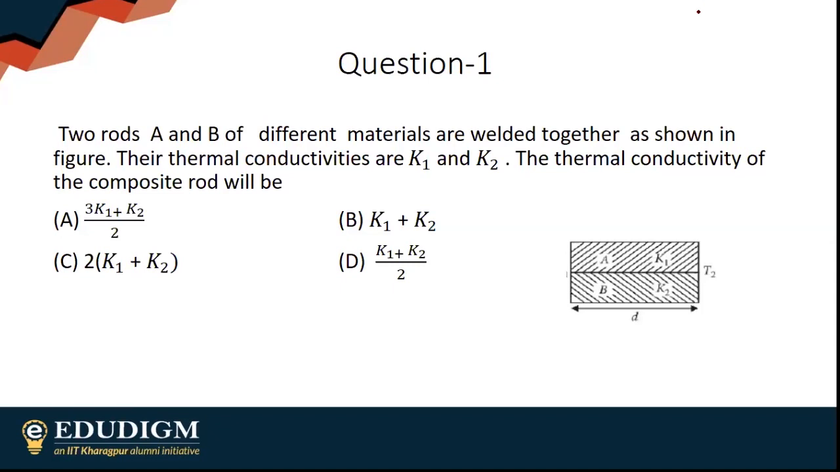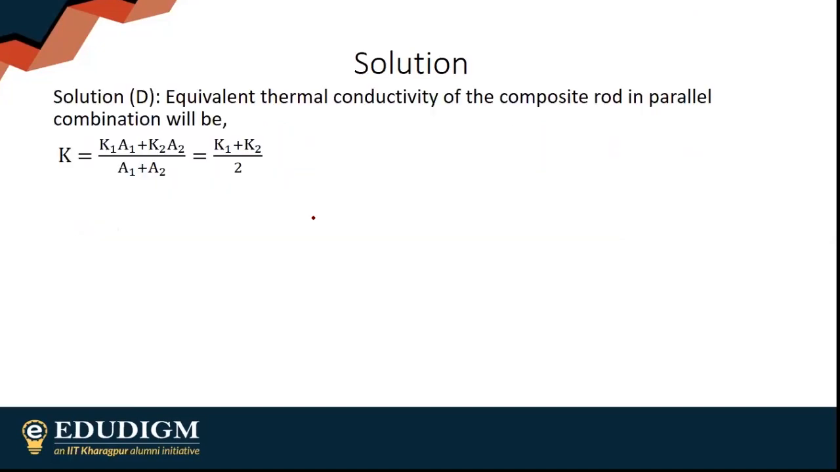My first answer is very straightforward. If you know this, it won't take much time. K1 plus K2 by 2. You want to think option B? The answer is option D.